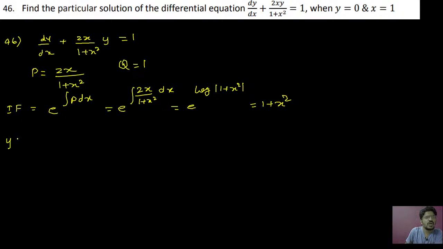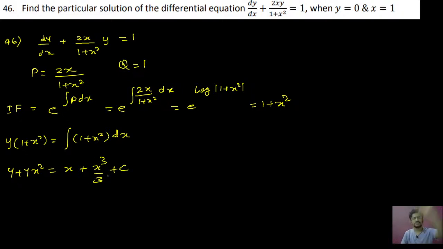Okay. So now y into IF, that is 1 plus x square, equals the integration of q into IF. Q is 1, so 1 into 1 plus x square, integration with respect to dx. So y into 1 plus x square equals the integration of 1 is x, the integration of x square is x cube by 3, plus c. Okay. So they have given y equal to 0 and x equal to 1. No problem, we can find the c value. If y equal to 0, this complete term will be 0, x is 1, so 1 by 3 plus c. So c will be equal to minus 4 by 3. C will be equal to minus 4 by 3.